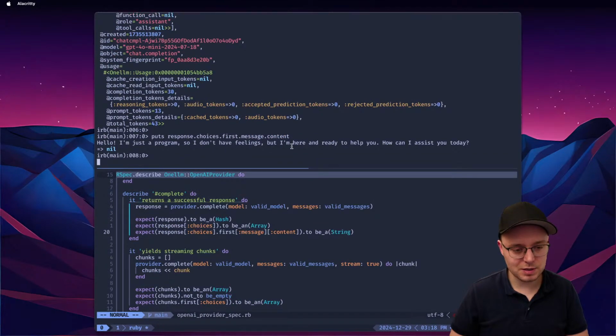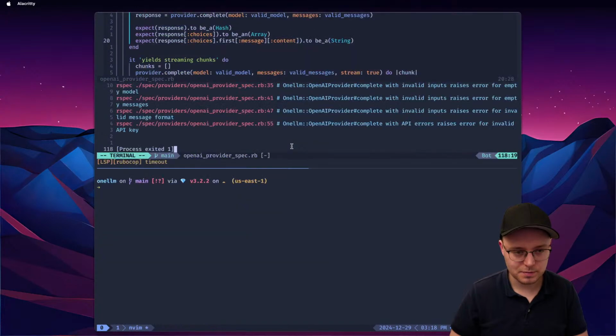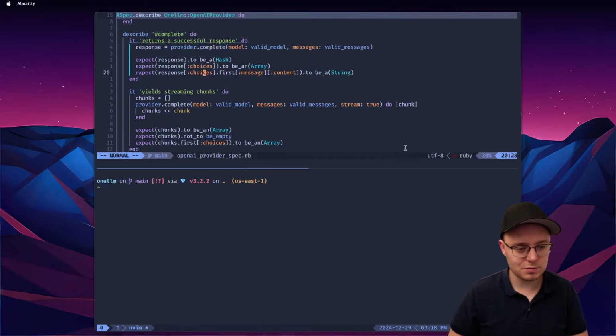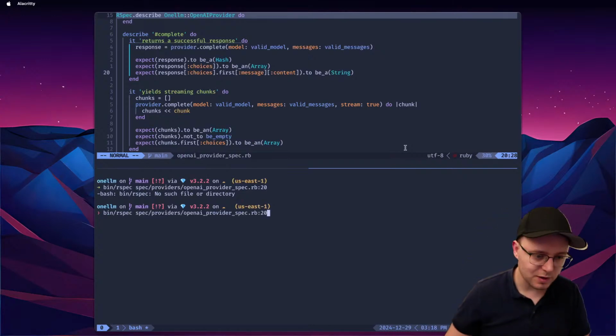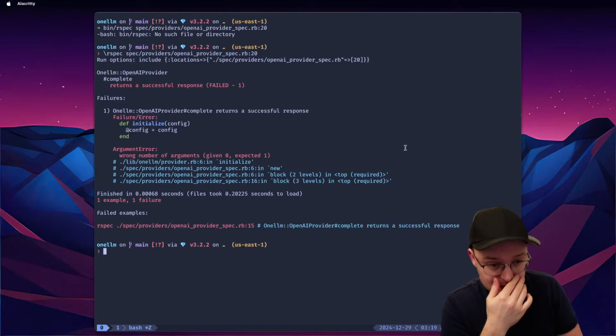Now let me just run this first example and see if it works. So I will just run it like this. Ooh, man, RSpec. Why doesn't it work? Okay, it works, but it doesn't. Wrong number of arguments. Oh man. Let me just run it manually. I don't know what happens in my new Vim. I haven't set it up for this project yet. So line 20. Okay, let's just do line 20. No such file. Oh, I see what the problem is. Yeah, I have an alias that doesn't work.